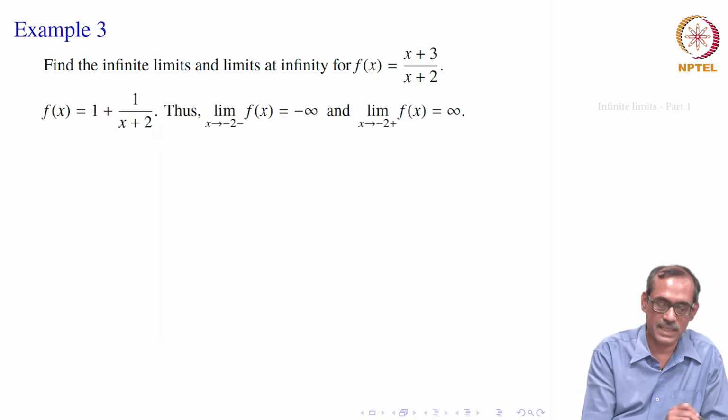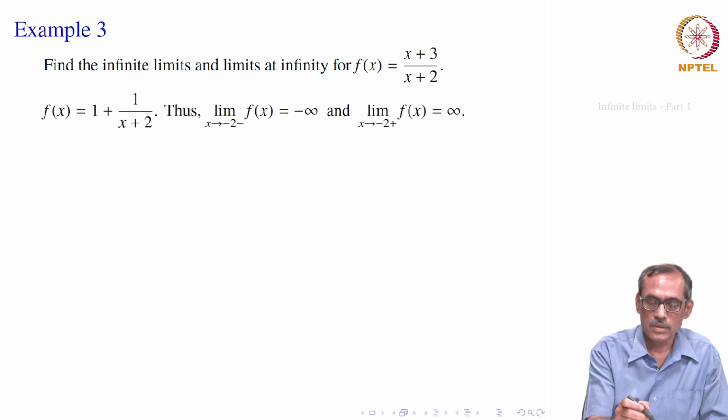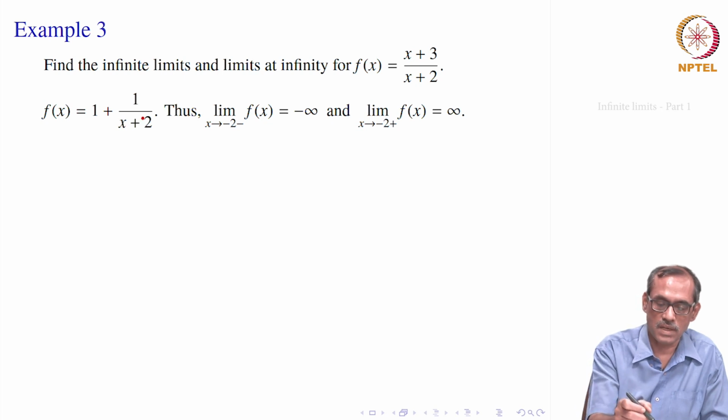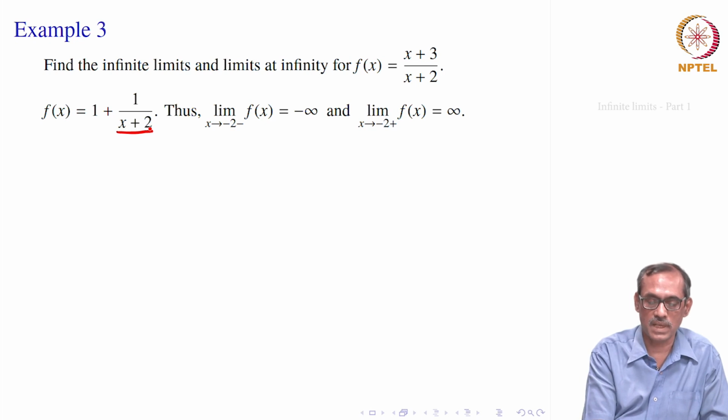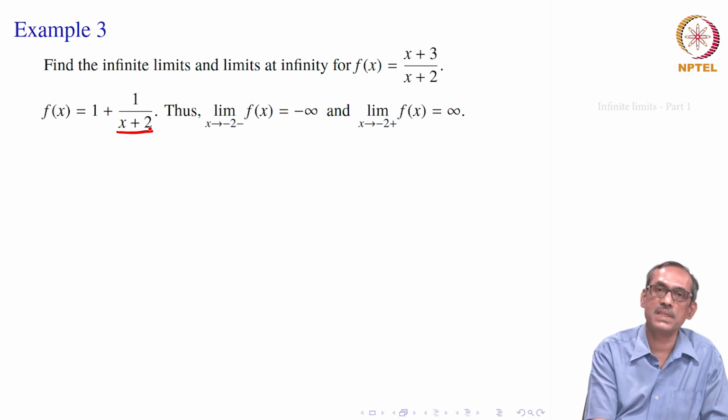First, let us find limits at infinity. If you take limits at infinity, that will be pretty easy here, because 1/(x + 2) as x goes to infinity becomes 0. So, the answer should be 1. Even for minus infinity, same thing. And when the limit becomes infinity, as we feel, if x is closer to minus 2, then the expression x + 2 becomes closer to 0.